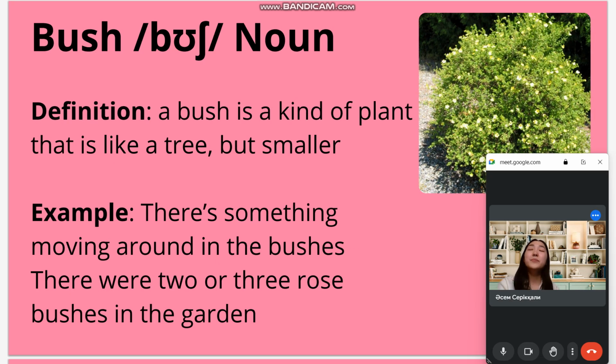Okay, let's start. Our first word is bush. It's a noun. A bush is a kind of plant that is like a tree but smaller, like this picture. For example, there is something moving around in the bushes. There were 2 or 3 rose bushes in the garden.